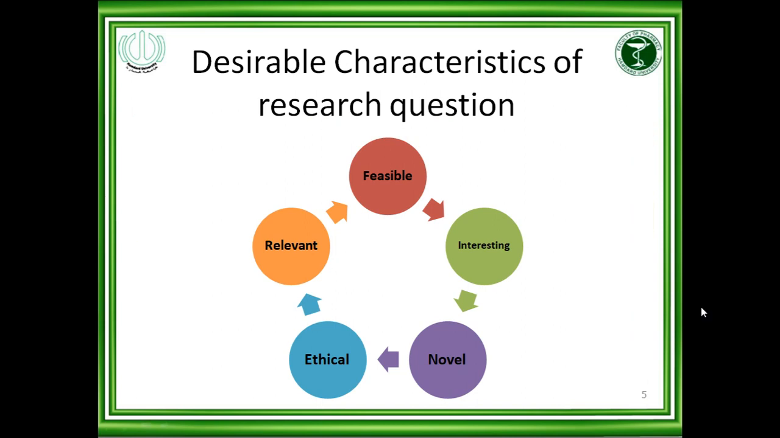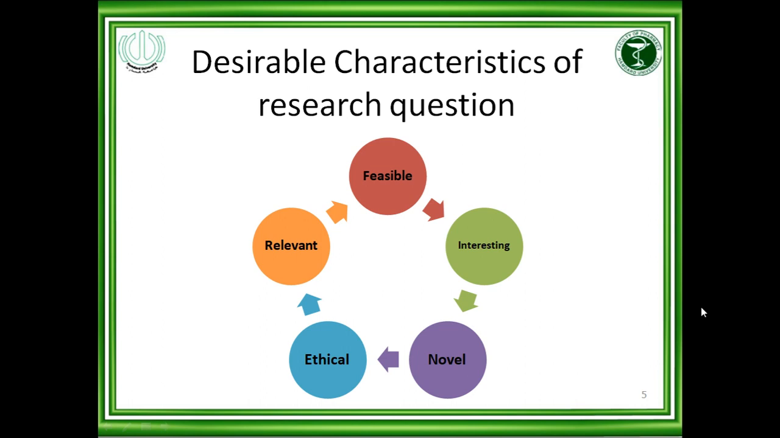What are the desirable characteristics of a research question? Means that with a research question, how we can check that our question is valid. First of all, in this diagram, we can see that all parameters are equally important. Number one, our research should be feasible. Feasible means that it is possible to conduct in our society.